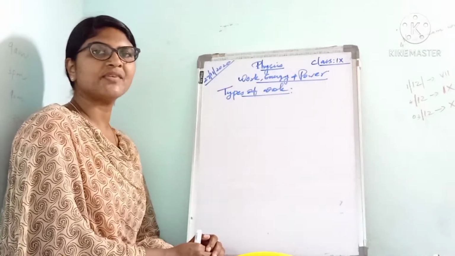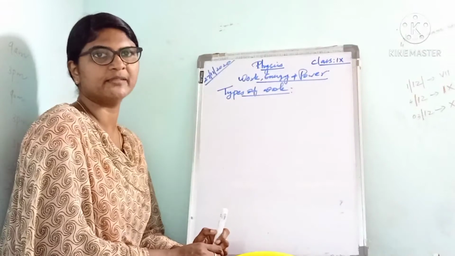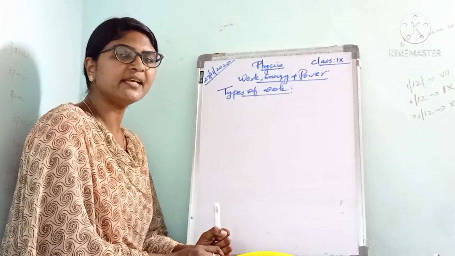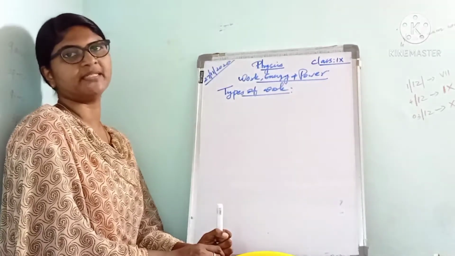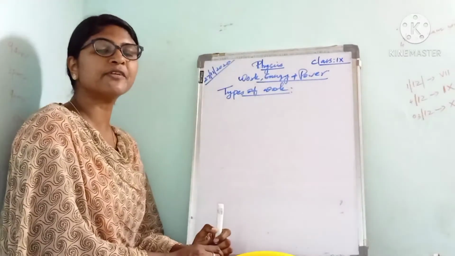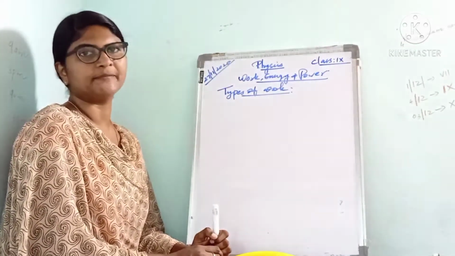Okay. Last class we discussed work done and how we can measure work. Do you know how we can measure work? Work done can be measured as the product of force and displacement, isn't it? And in today's class we are going to discuss different types of work.